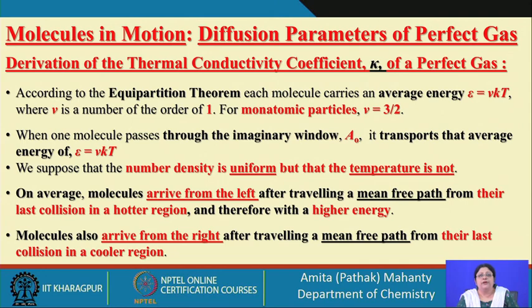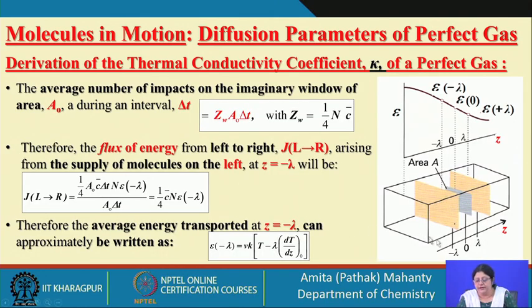Understood? So, whichever particle is coming from the left hand side and traveling a mean free path distance lambda, that is, the place where they had last collided was anywhere, and the next collision would have been in the window of interest.